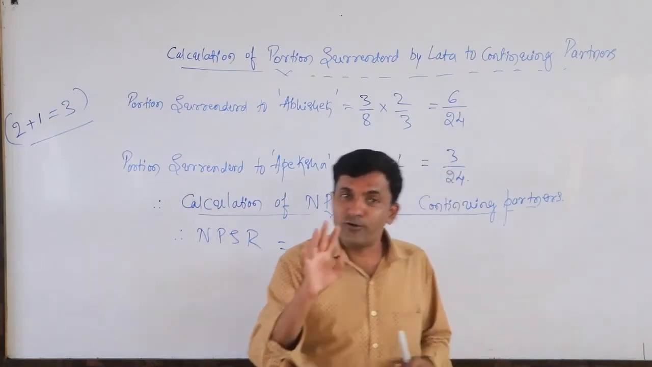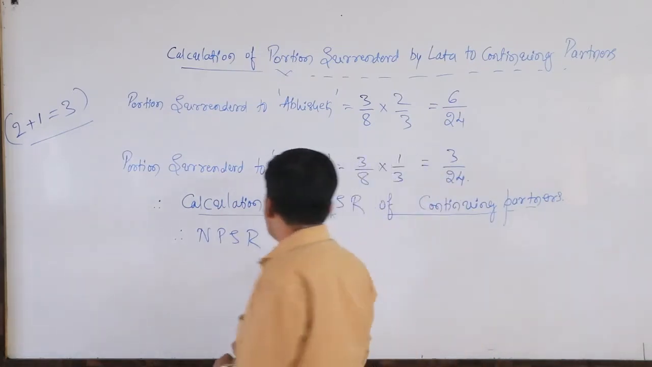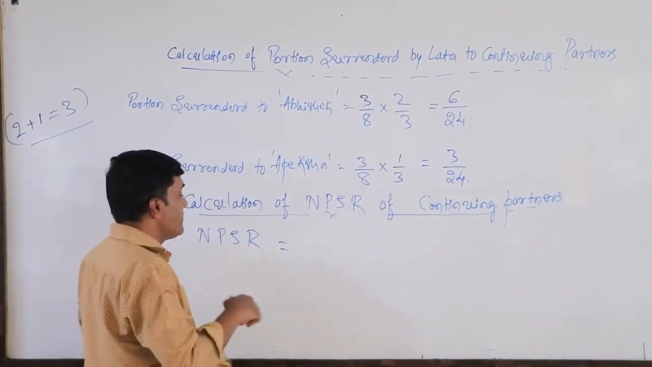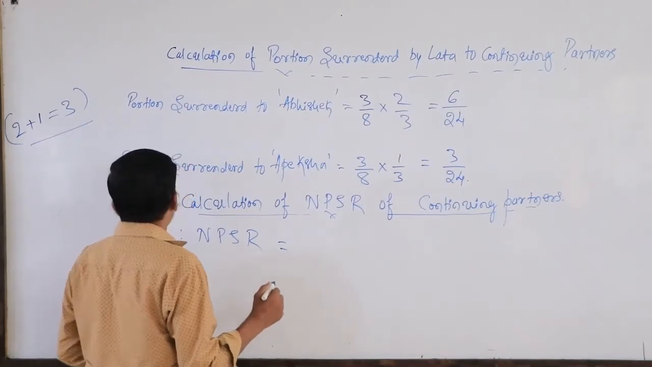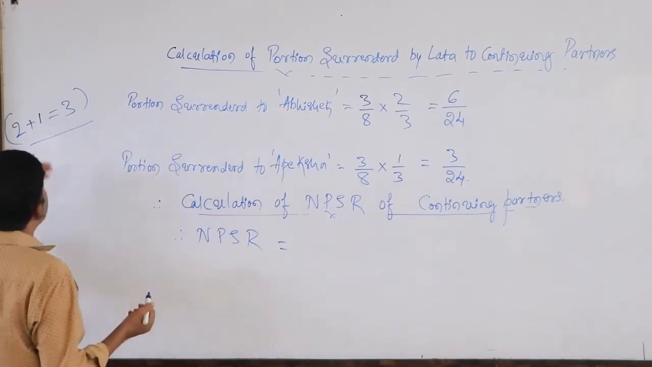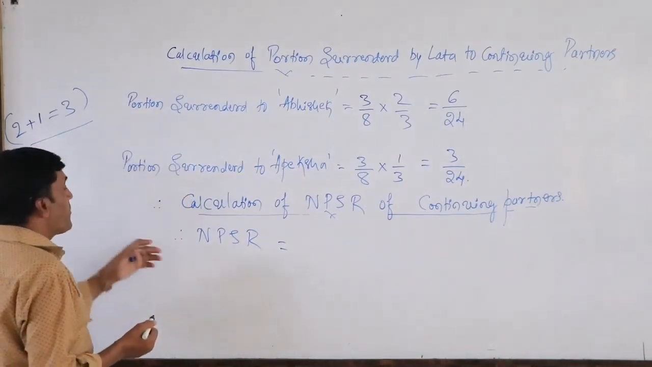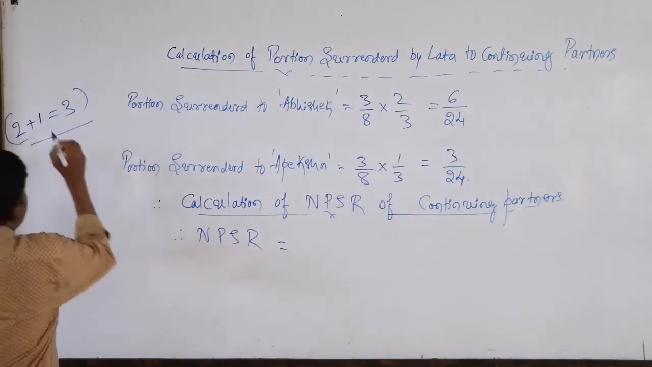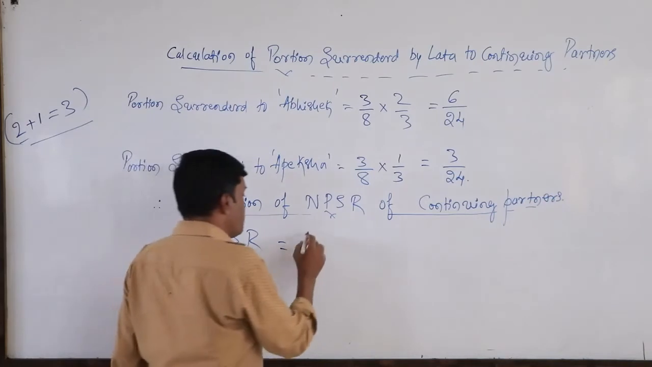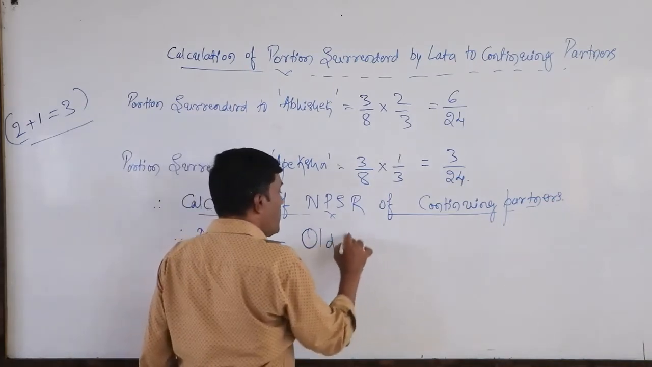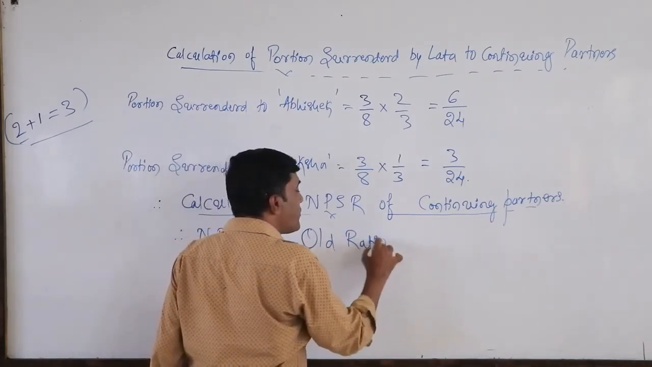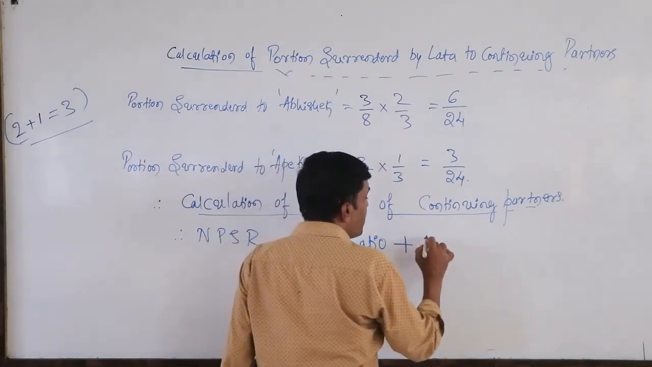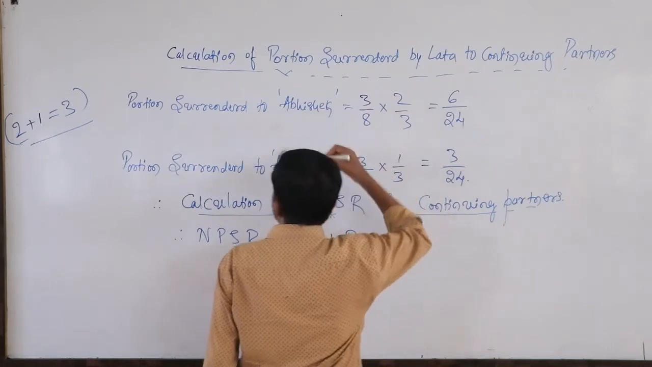So mostly it is understood. To ascertain the new profit sharing ratio, dear students, how we have to follow this one to get the new profit sharing ratio, please concentrate. So the earlier older ratio, that is, how much you were getting before and how much more you get now, that is the portion surrendered.